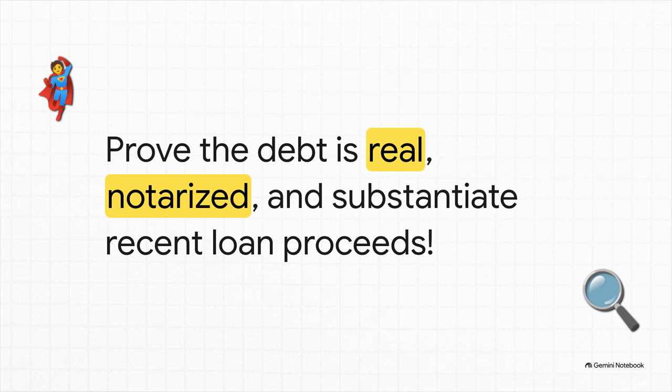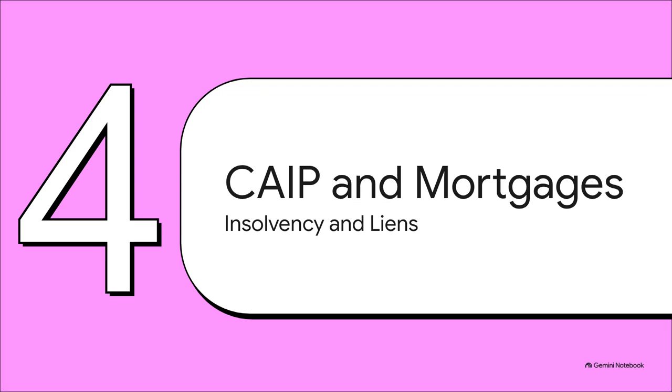Here is your bullet review for indebtedness. Channel your inner avenger. Prove the debt is real, verify the notarization, and if it's a recent loan within 3 years, substantiate where those loan proceeds went. Internalize this, and let's conquer the next level. Next up, Section 4, Decoding CAIP and Mortgages.